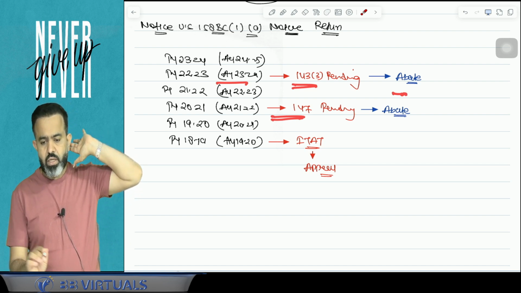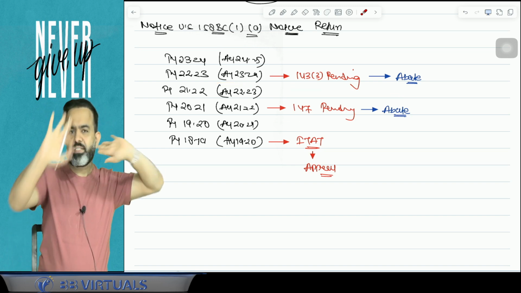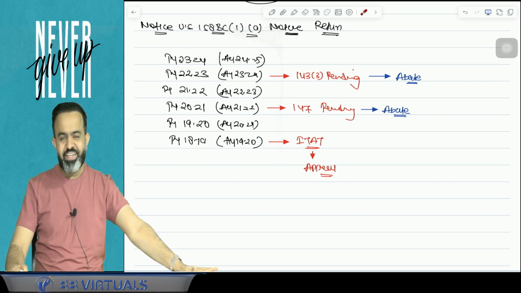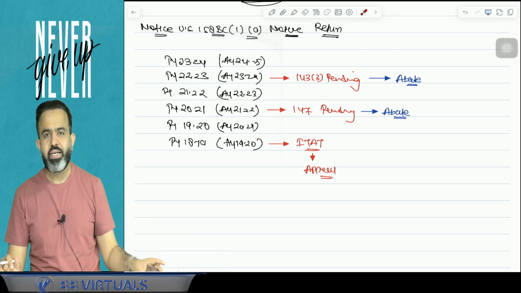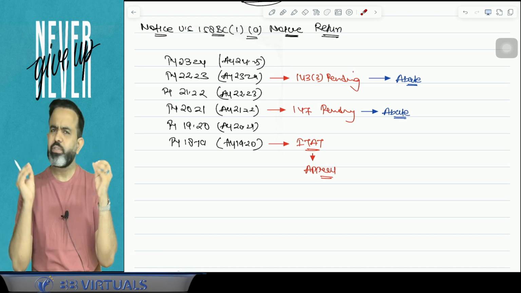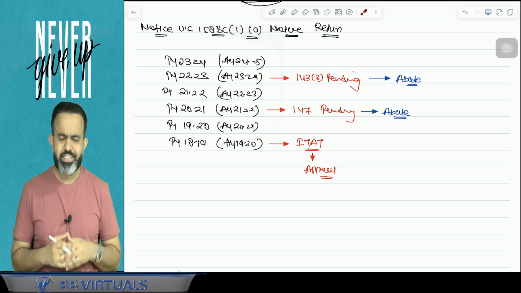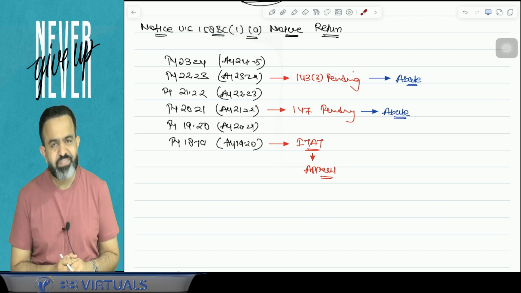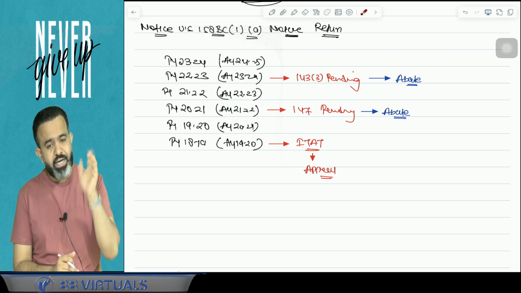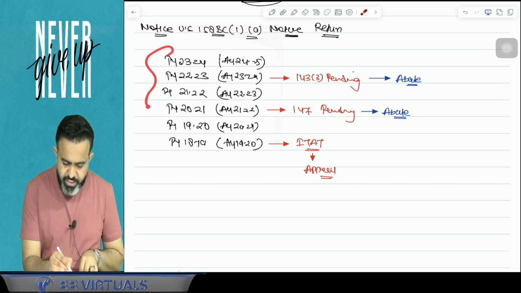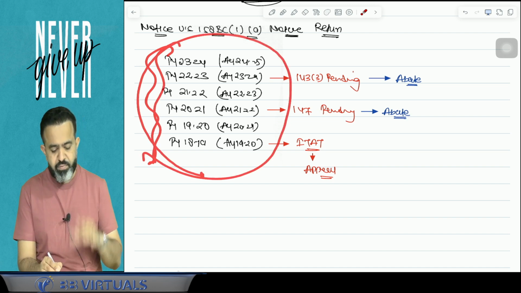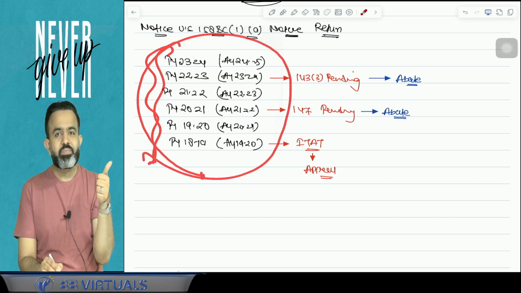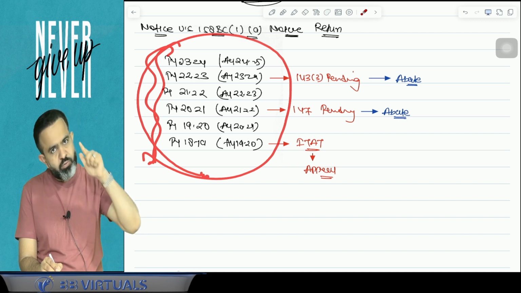Now, let me take an example. Suppose there is one guy, named Arvind Kejriwal. Suppose a search is conducted, a raid is conducted at the home of Arvind Kejriwal. When the raid is conducted, obviously in case of Arvind Kejriwal there will be a block assessment for 6 years. Now, in case of Arvind Kejriwal, what happened?